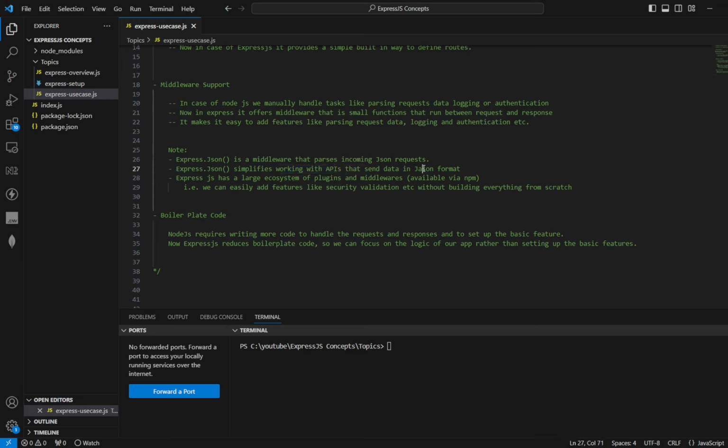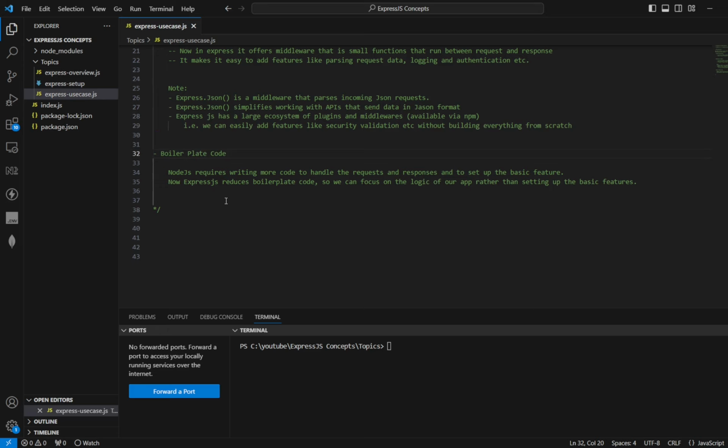Express.js also has a large ecosystem of plugins and middlewares available via NPM, so we can easily add features like security and validations without building everything from scratch. Also, Node.js requires writing more boilerplate code to handle requests and responses and to set up basic features. Express.js reduces the boilerplate code, so we can focus on the logic of our app rather than setting up the basic features.